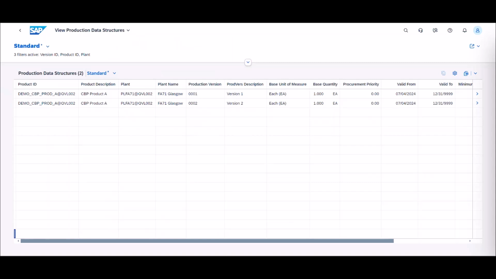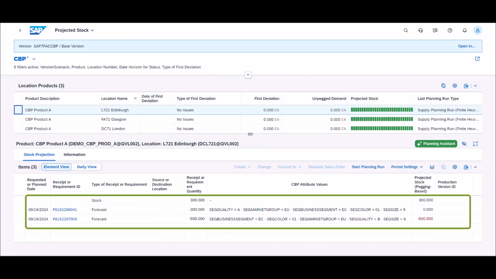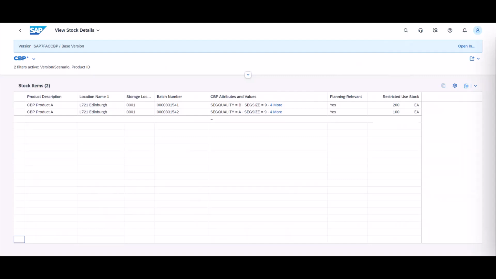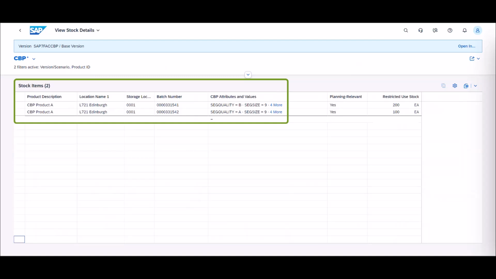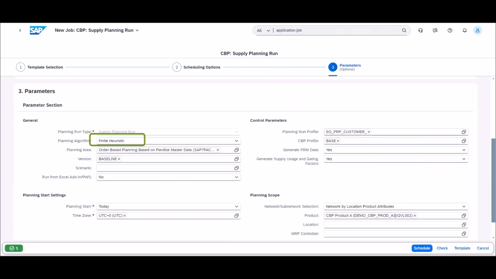Product A can be produced at the factory in quality A and B with two different production versions. There is a forecast for the product A for demand region Europe at the distribution center. Quantity 300 for quality A and quantity 500 for quality B. 300 pieces are available on stock at the DC. There are two batches of the stock available at the distribution center, one with quality A and the other with quality B. Characteristics-based planning supports the finite heuristic algorithm.